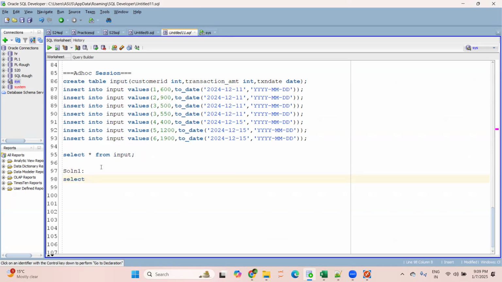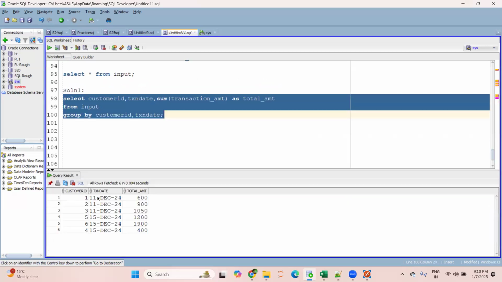So solution one, I will try to show you two solutions for this. Select customer ID, comma, transaction date, because you have to find for each customer, for each and every transaction date, the total transaction amount. So I will keep the sum of transaction amount here, and I'll give this alias as, let's say, total amount. Your wish, you can give any alias. And this is from input table. And we have to use group by here, right? So I will keep these columns in group by.